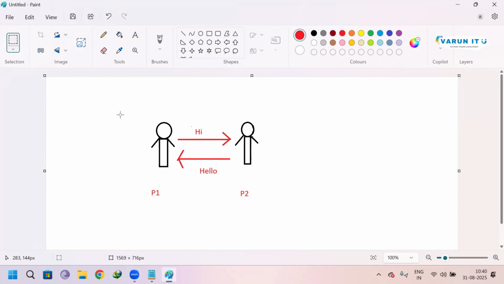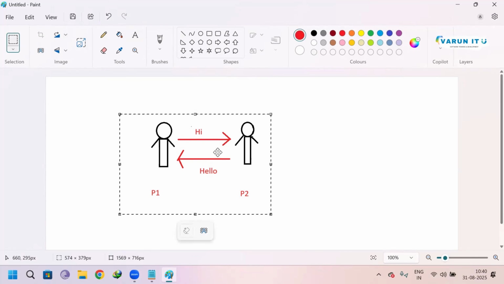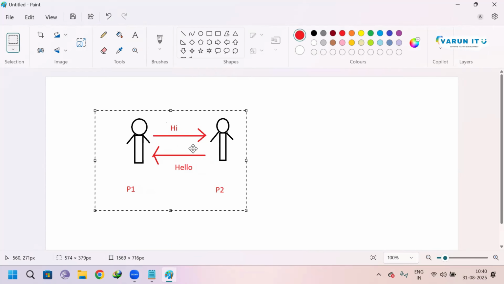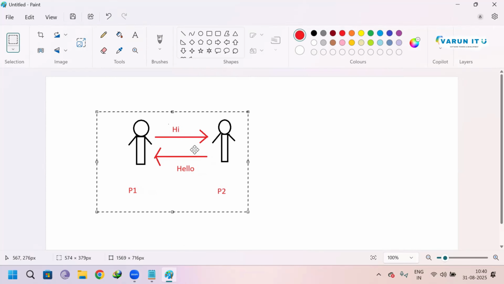Why do we discuss this? Because we are discussing the topic of what is a programming language and why programming language is important. That is the reason we are talking about this. To communicate between two persons, we need some common language. Without knowing any common language, these two persons cannot communicate. Whenever P1 says hi, he has responded with hello because of the common language. If P2 didn't know the language, whatever P1 says, he cannot respond.